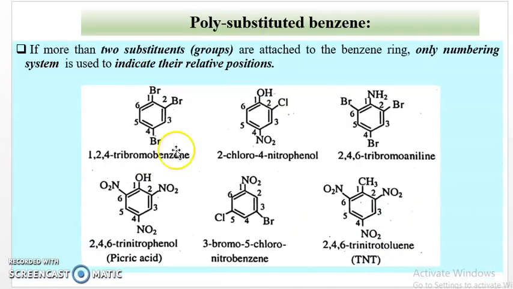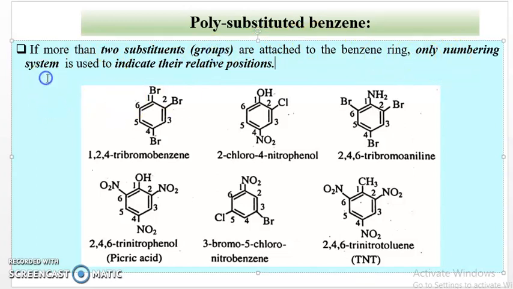Then next is the polysubstituted benzene. If more than 2 substituent groups are attached to the benzene ring, only the numbering method is used for this compound to indicate their relative positions. For polysubstituted benzene, if more than 2 substituent groups are attached to the benzene ring, only the numbering system is used. Example: